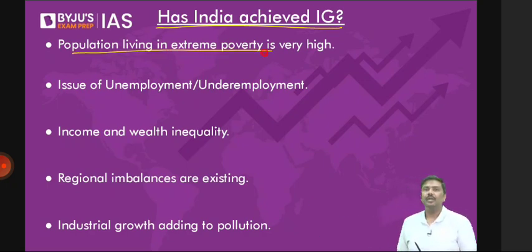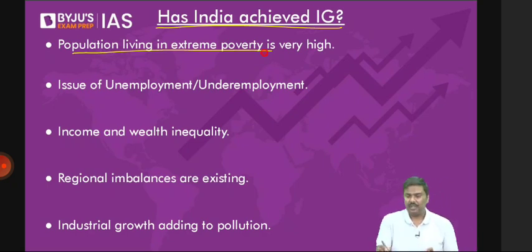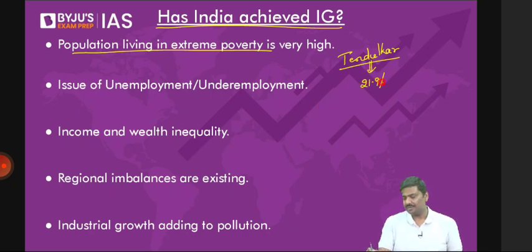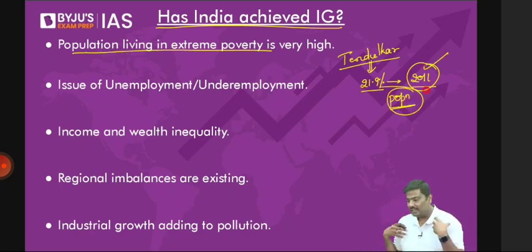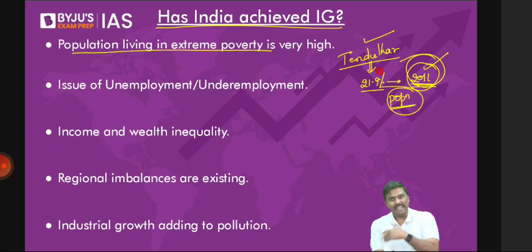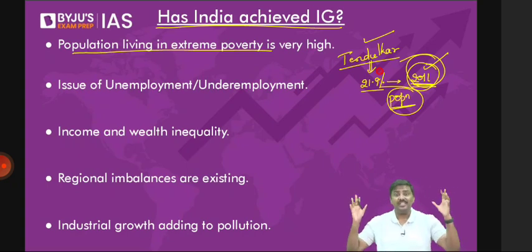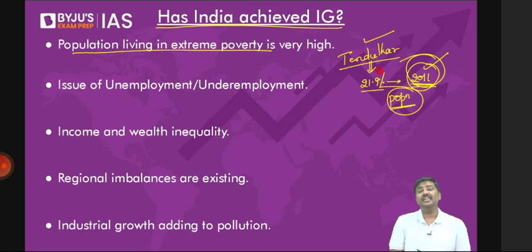In fact, if you go back to the recommendations of the Tendulkar Committee, a committee set up by the government, they stated that 21.9% of the 2011 population can be classified as poor in India. Now, many of you ask me, sir, why are you stuck with 2011? We are in 2023. The reason is very simple: I'll take government data, the Tendulkar Committee, because of the census. But even then, 21.9% of 1.21 billion is not a small number. It's a very, very large number. So a large chunk of the population residing in India can be classified as poor.